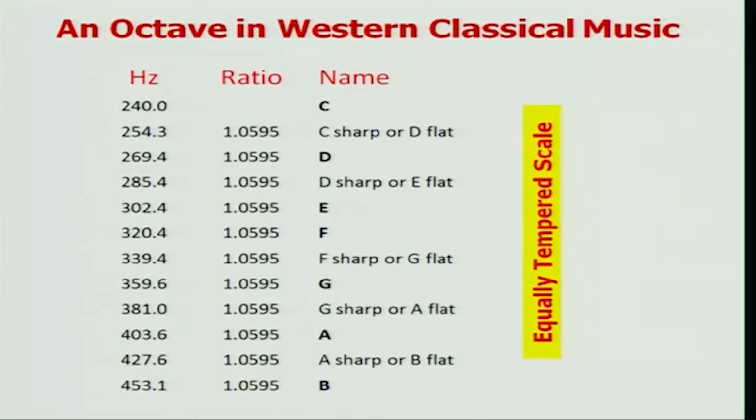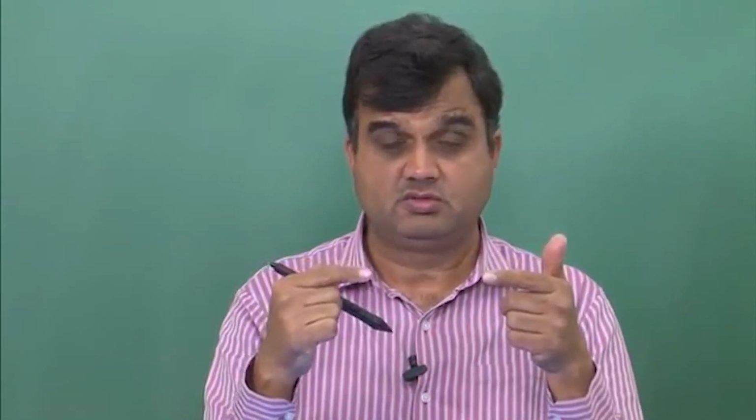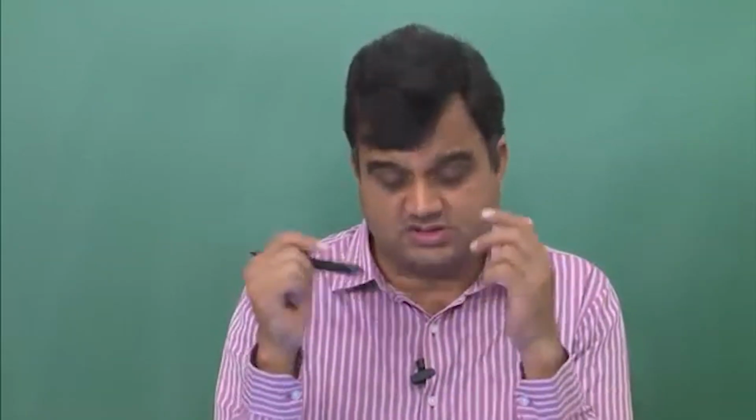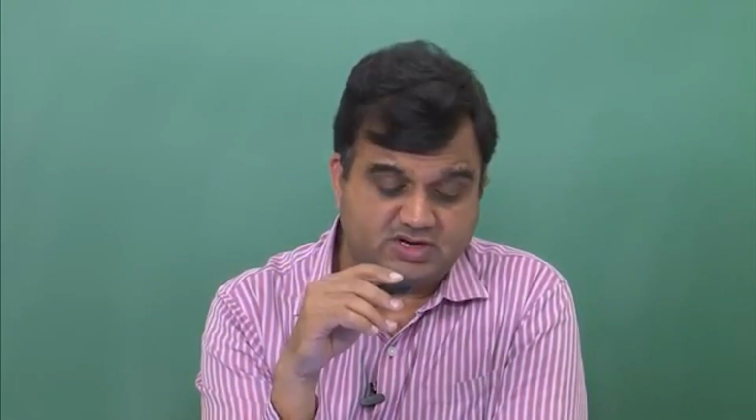So because the ratio of these two frequencies historically was set at 2, both on the Indian side as well as on the Western side, that's why it was known as octave. So octave was a band of a frequency bandwidth in which the ratio of the upper limit and the lower limit was 2, but there were 8 notes in between. So that is the historic perspective.